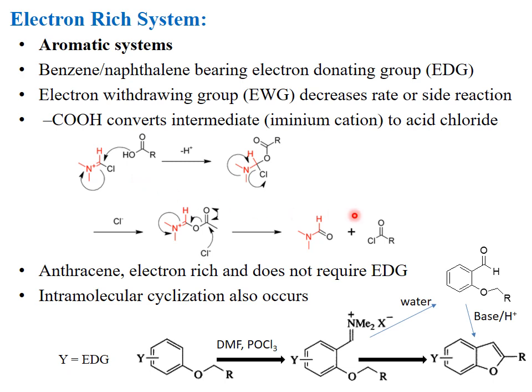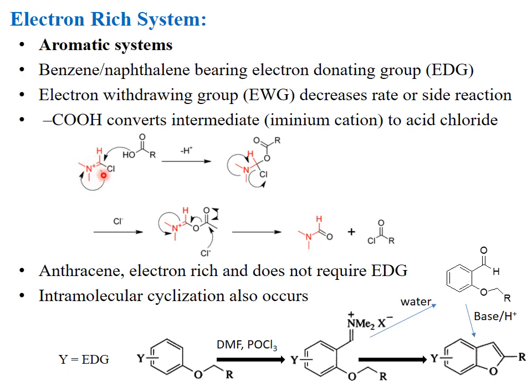See over here, this is a substituted aromatic ether system attached with an alkoxy group. When this aromatic system is subjected to the Vilsmeier-Haack formylation reaction, I mean it is treated with DMF and POCl3, then it gives us an iminium cation. This iminium cation is attached at the ortho position and a new iminium cation is formed.